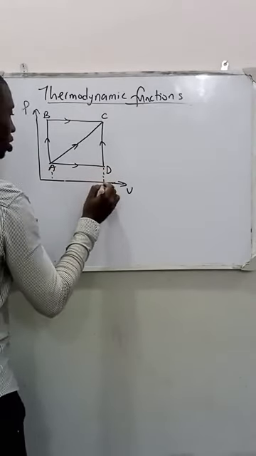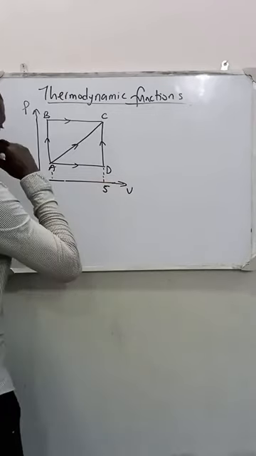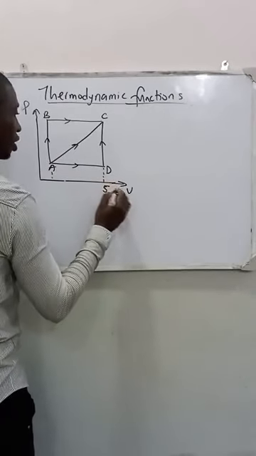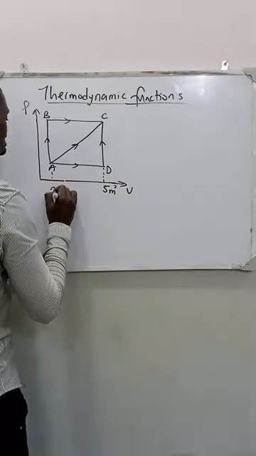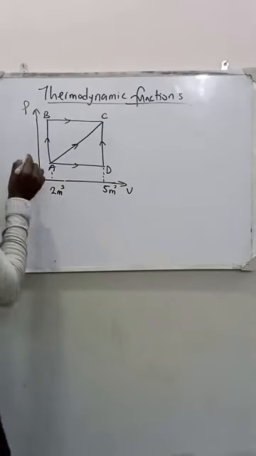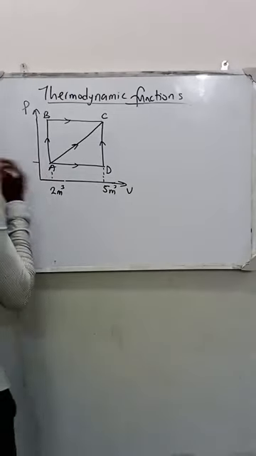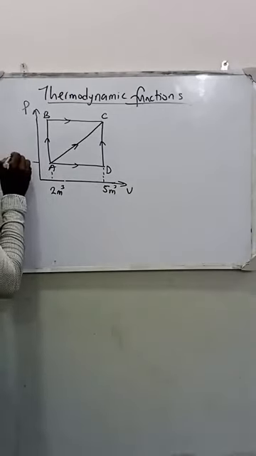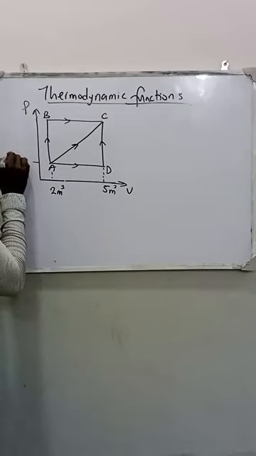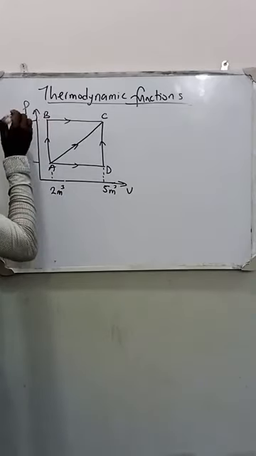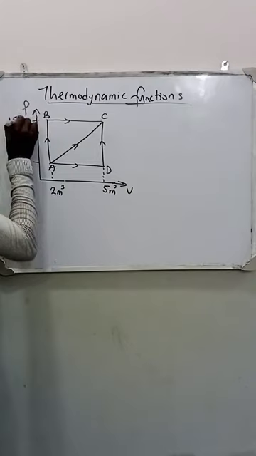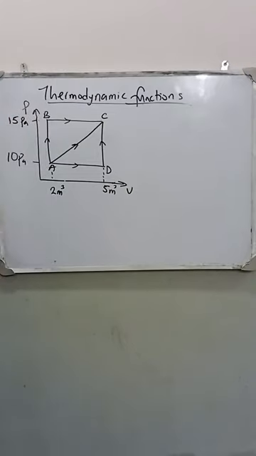Let's call this 5 meter cube, and this 2 meter cube. Our pressure here, let's say 10 Pascal, and the pressure here, let's call this 15 Pascal.